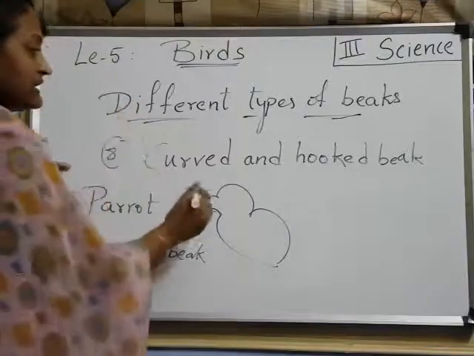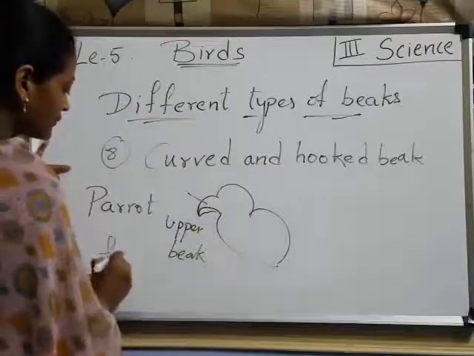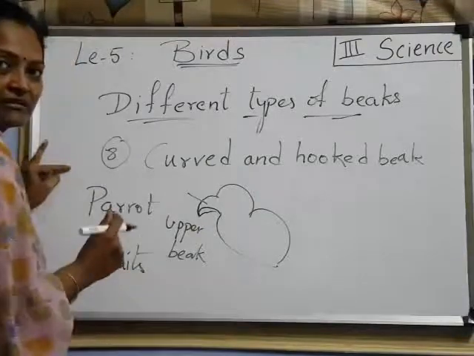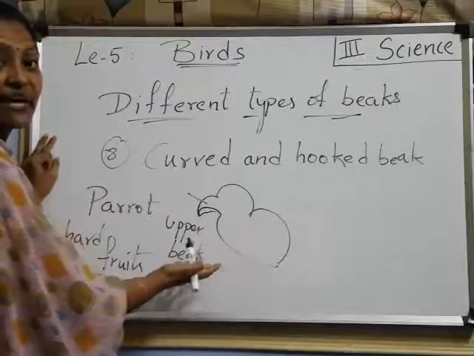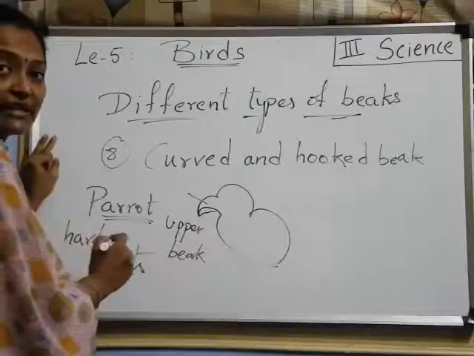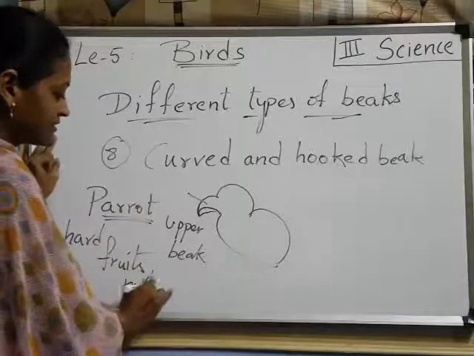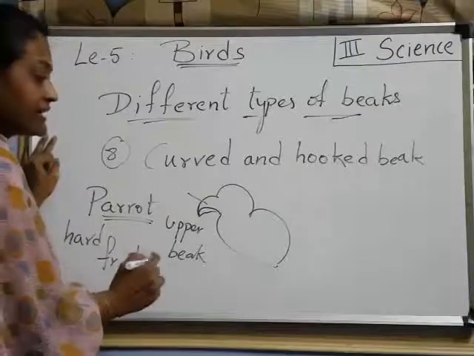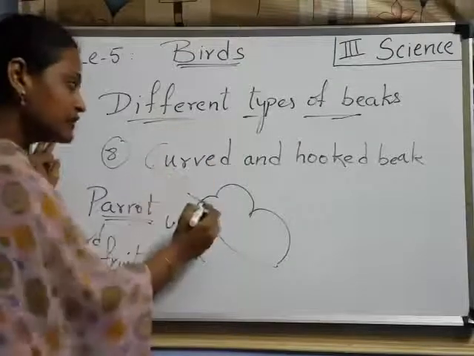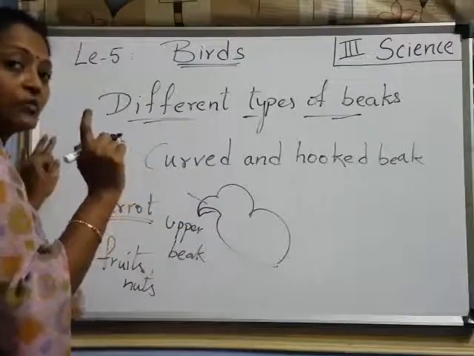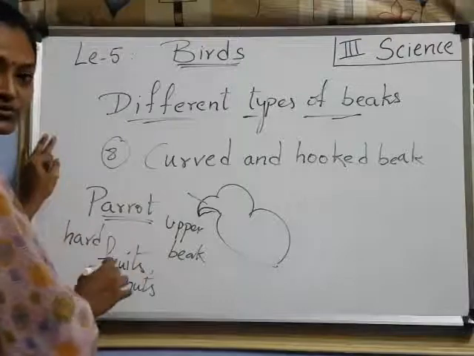Understood? And it is curved and hooked so that it is able to eat hard fruits, right, children? Hard food items it is able to eat. A parrot is able to eat hard fruits and nuts, right, children? Why is it able to eat them? Because the beak is curved and hooked. Understood? Curved and hooked, and it can move only its upper beak, not the lower beak. Got it? So that it can eat hard fruits and nuts.